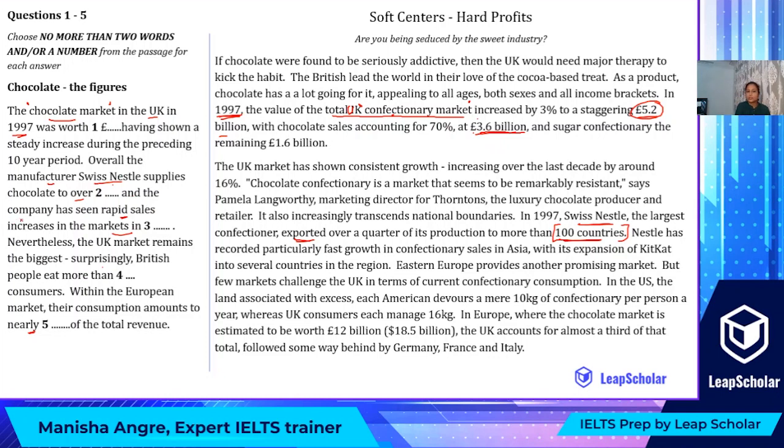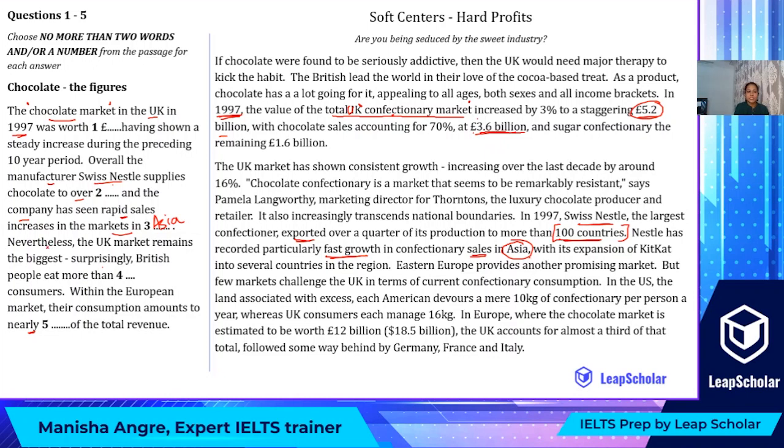And the company, so the company still remains Swiss Nestle, has seen rapid sales increases in the markets in what or where? Reading further, it says Nestle has recorded particularly fast growth, that is rapid sales, in the confectionery sales in Asia. And here it is the markets in Asia. So we do not need to read everything, but we just need the crux of the paragraph or the passage. So far we have reached until Asia.